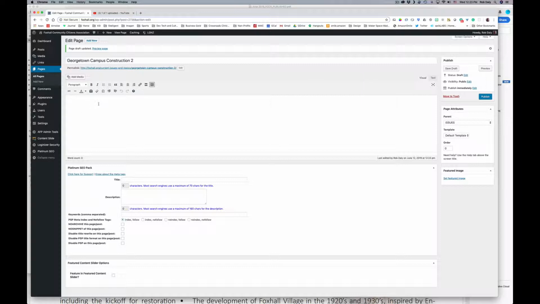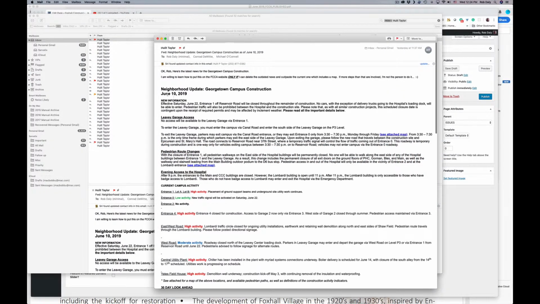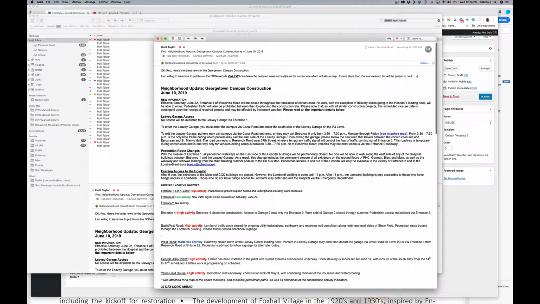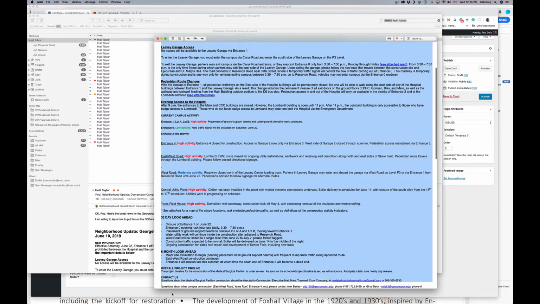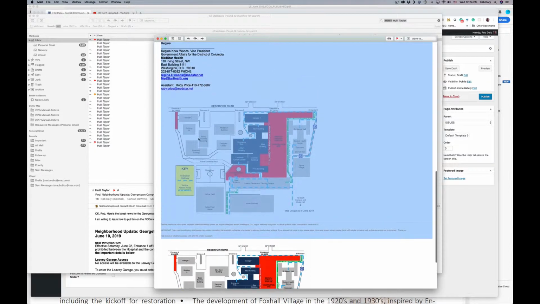I'm going to toggle over to my email, where I have Hewlett's message up, and it's the latest update from Regina, I believe. What I'm doing is just selecting all the text and scrolling all the way down, including the image. I'll even take both images, I guess. Let's see if it's just the one. I'll just do that.